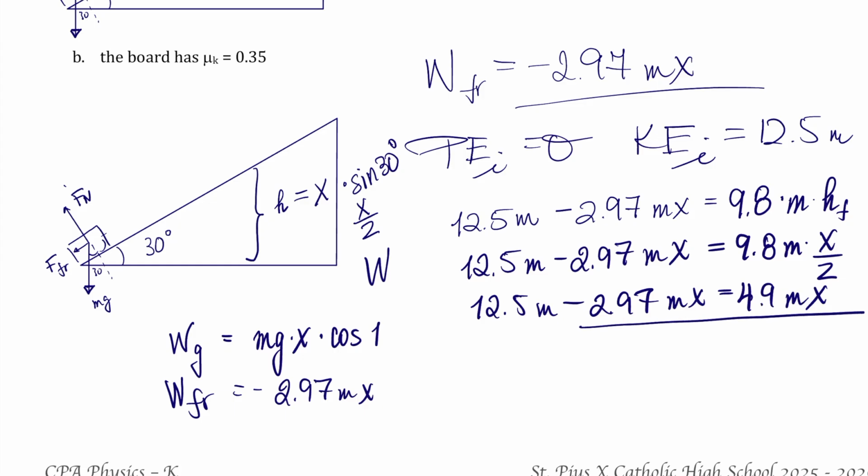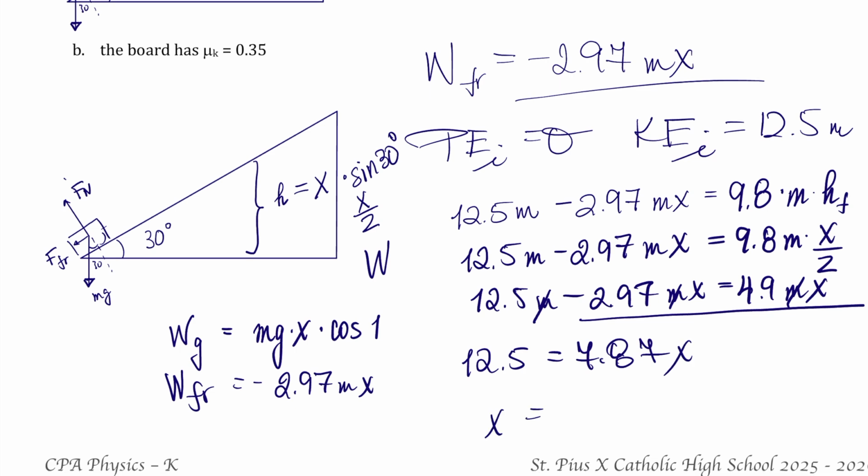Put these on the same side. 12.5 equals, cancel masses while you're at it, equals 787 x. X equals 12.5 divided by 787. What do you know? 1.6 meters. So this was the solution through energy plus work of friction equals final energy. Initial energy plus work of friction equals final energy, and it gets you the same answer.